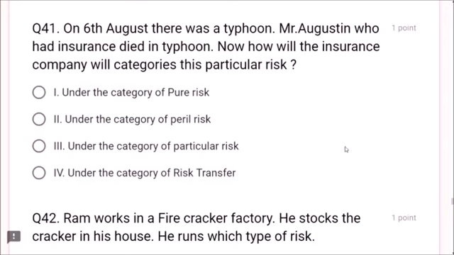Question number 41. On 6th August, there was a typhoon. Mr. Augustine, who had insurance, died in the typhoon. Now, how will the insurance company categorize this particular risk? Under the category of pure risk. This is pure risk, friends. Typhoon is a pure risk. Peril risk, particular risk, risk transfer? No, pure risk. This is an example of pure risk.